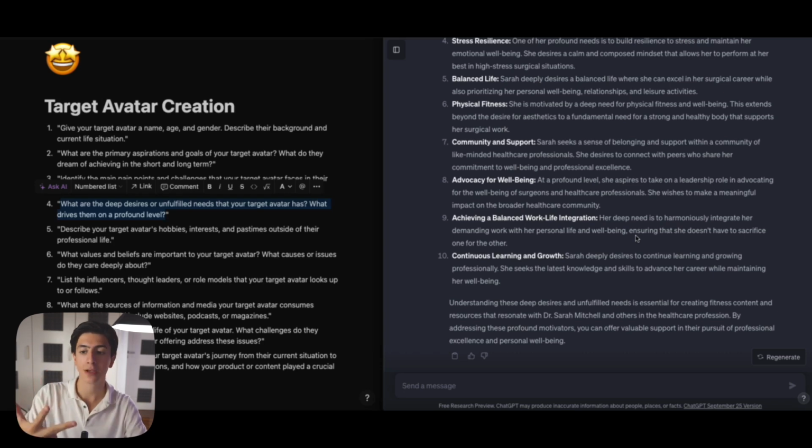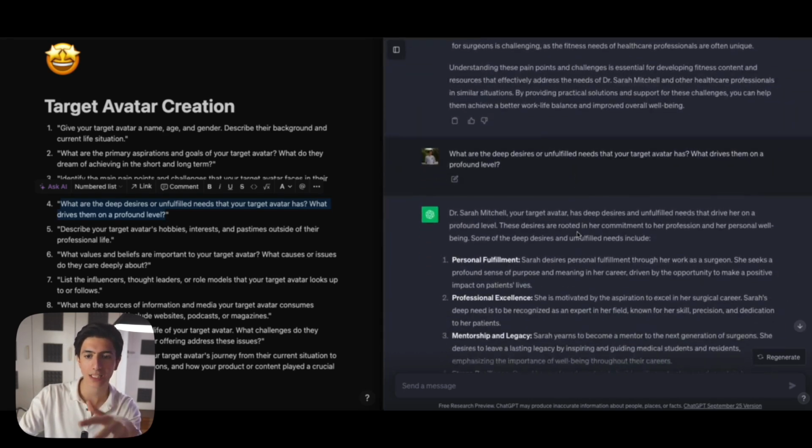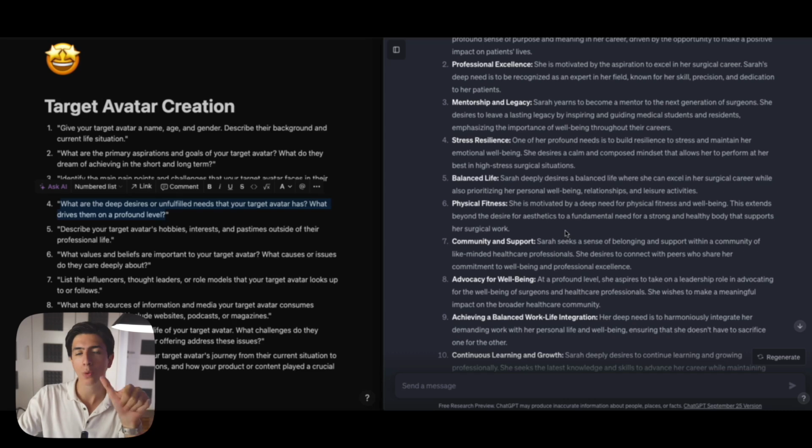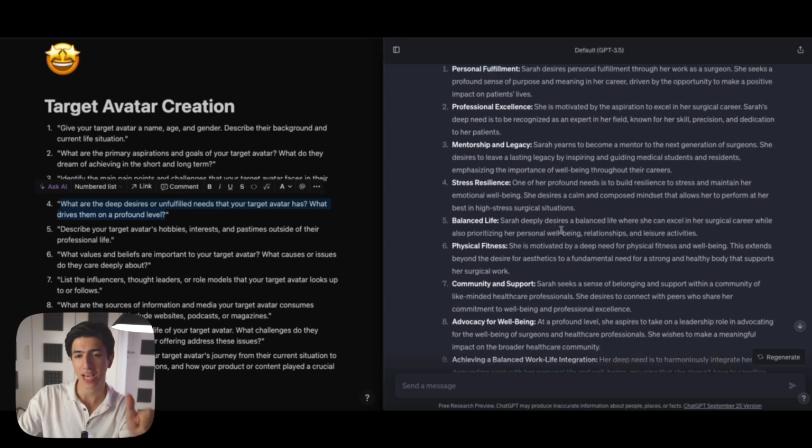So in this case, the deep desires of our target avatar could be either a health desire, a wealth desire, or a relationship desire. In this case, we're not talking about wealth desires because surgeons are pretty well off. We're not talking about relationship desires that much, but it was mentioned that she has some peer pressure, but mostly we're talking about health in this case.